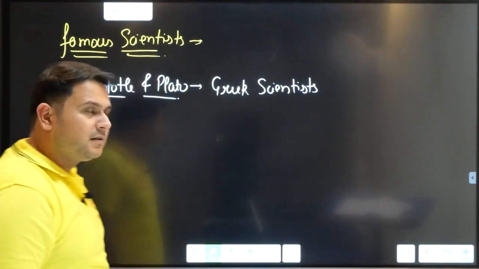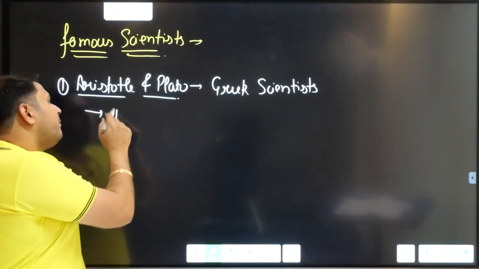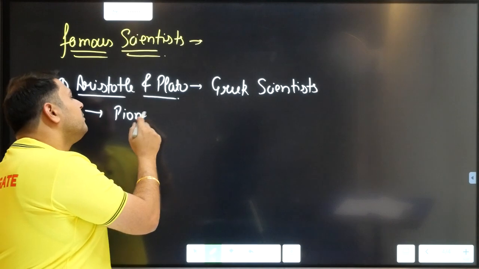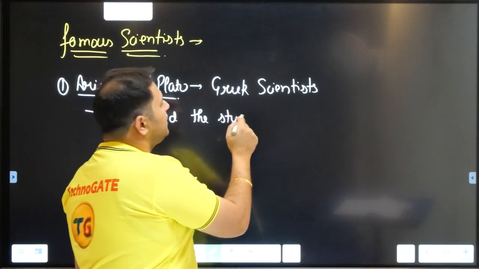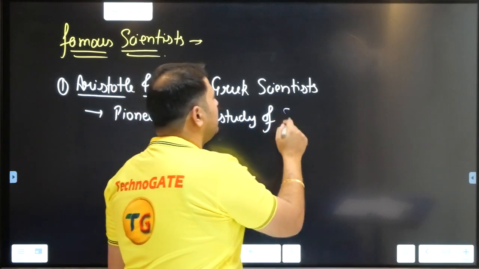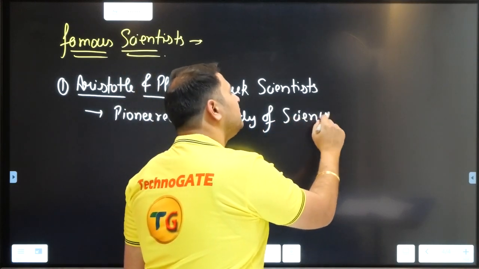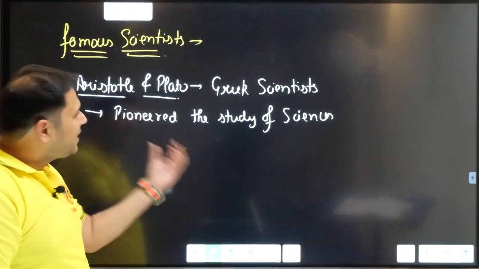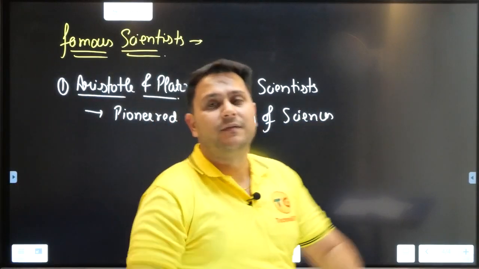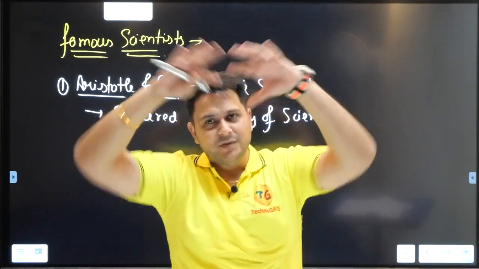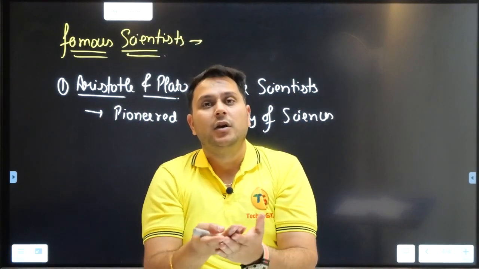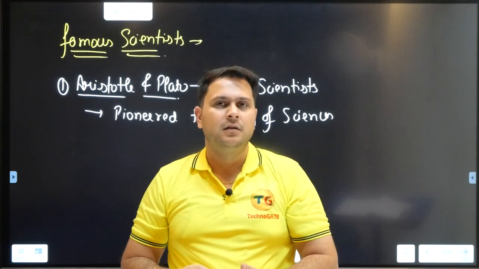They pioneered the study of science. What is the meaning of pioneered? That means they started the study of sciences. They were the first people on this planet who thought that there is something known as science, as per the documents.